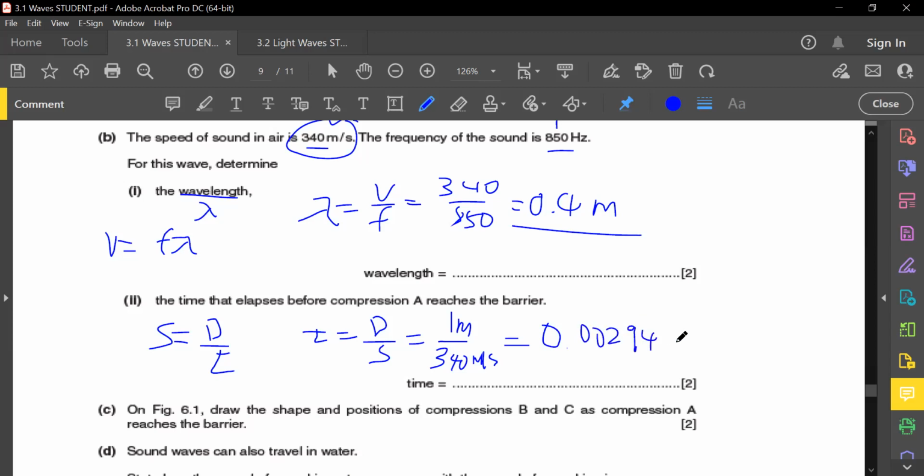And what's the unit for time? Oh, yeah. 0.00294 seconds, guys. Very, very important. Very, very important.